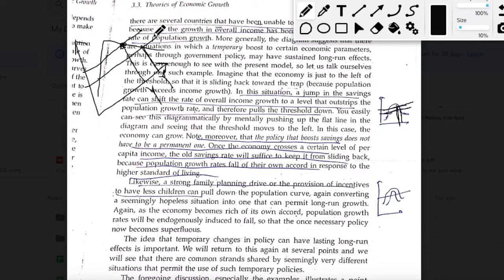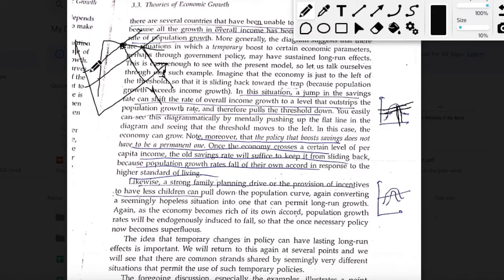Suppose your savings rate has been increased in the economy. First, it is difficult to induce a behavioral change in the community just by introducing some kind of policy. But suppose you are able to do that. Suppose the government has introduced some kind of incentives for people to save, and people are now saving more. But just by merely saving, there's no guarantee that that will get translated into a higher income growth rate, because it's possible that the savings might not get translated into good investments because of, say, weak financial institutions, underdeveloped financial markets, and so on and so forth.